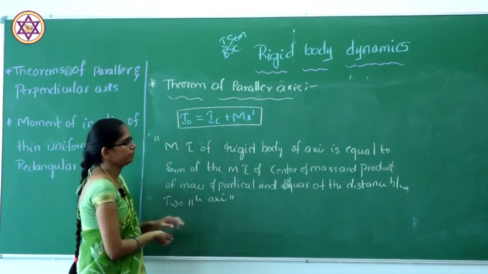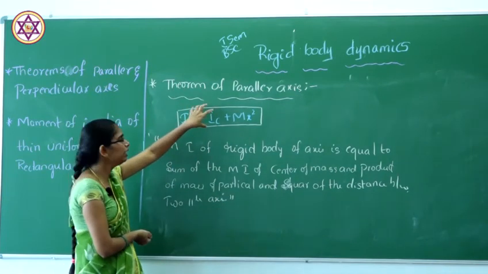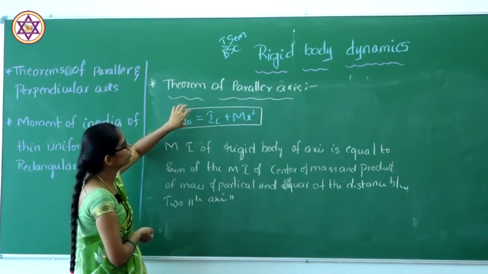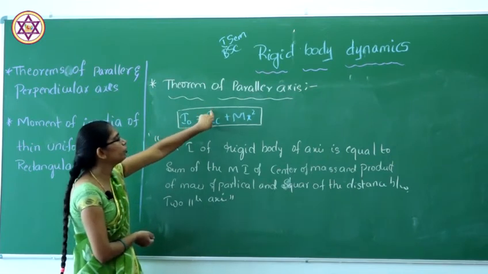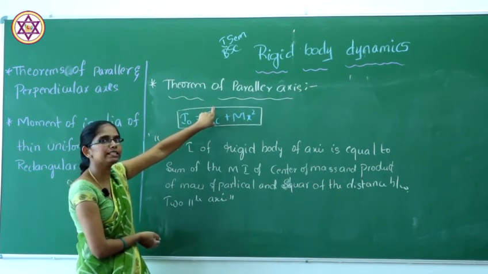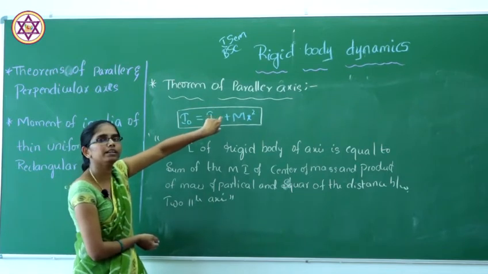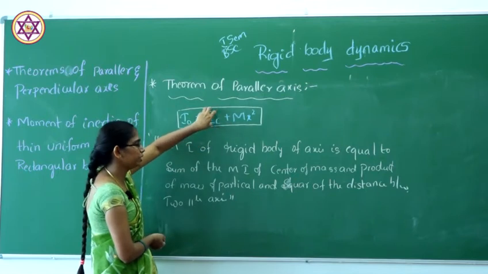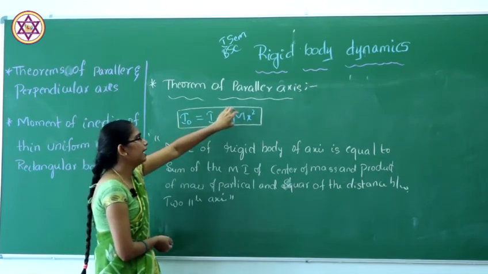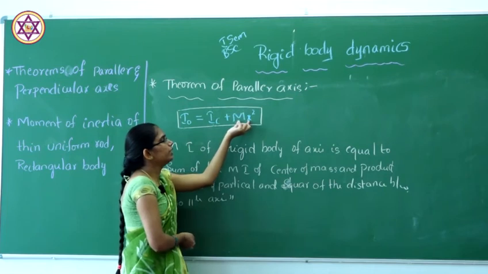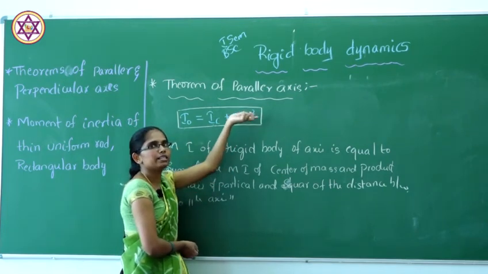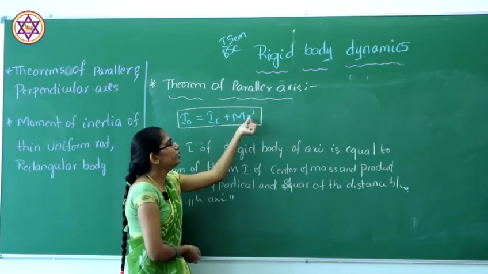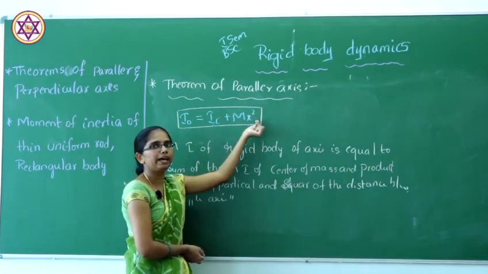So this is the statement, using the mathematical expression. The moment of inertia of a rigid body about an axis should be equal to the moment of inertia about the center of mass axis. So IC is nothing but the moment of inertia at the center of mass, plus the product m x square, that is the product of the mass of a particle and the square of the distance between the two parallel axes.